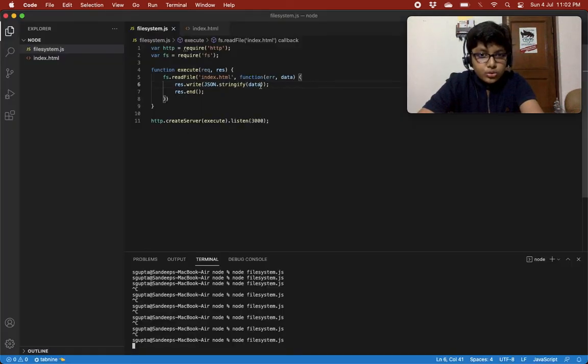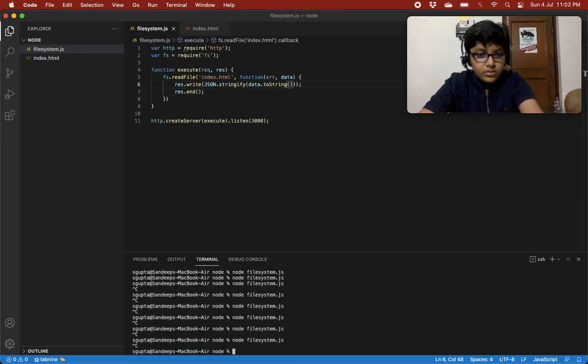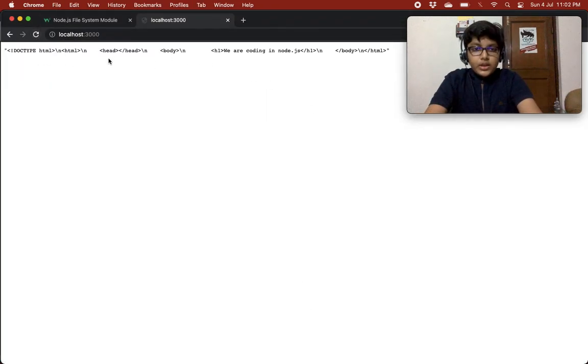Let's do this toString, not toString. So you see in that object, there's this whole HTML file.